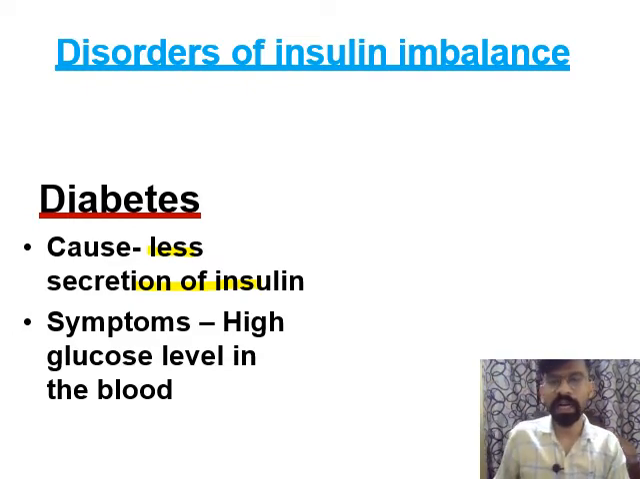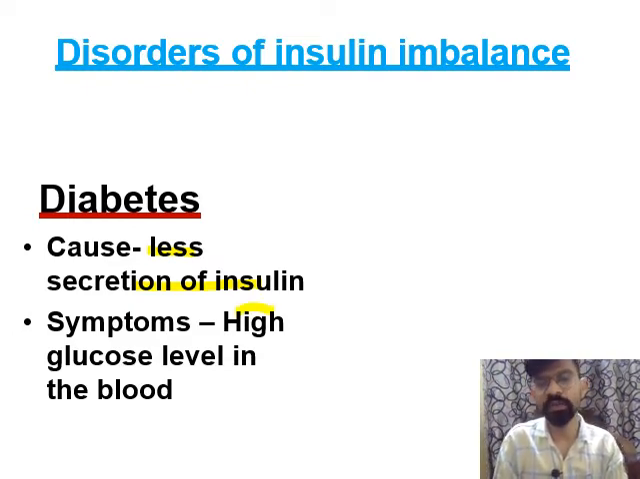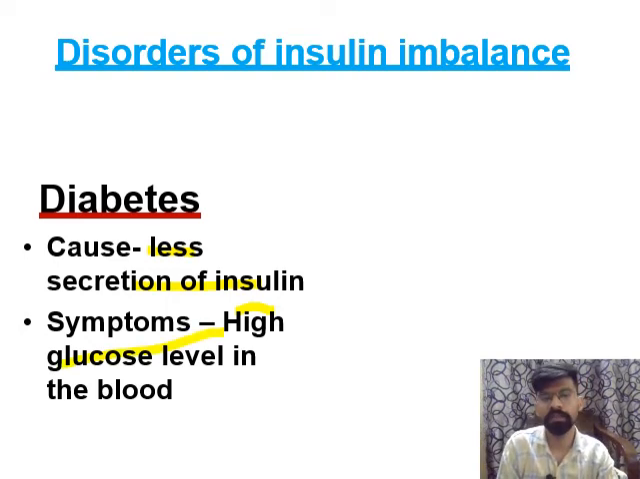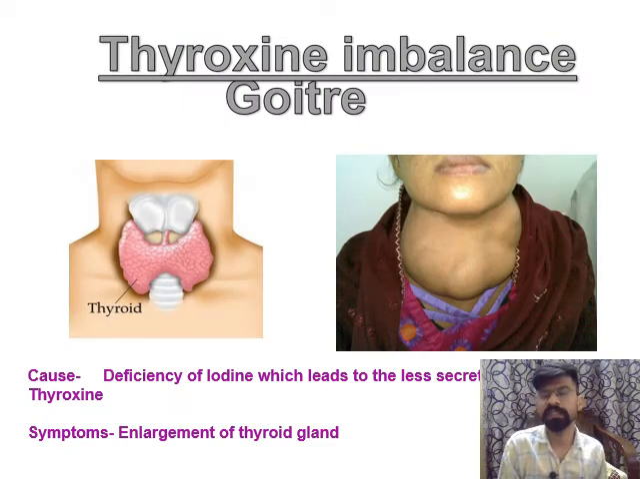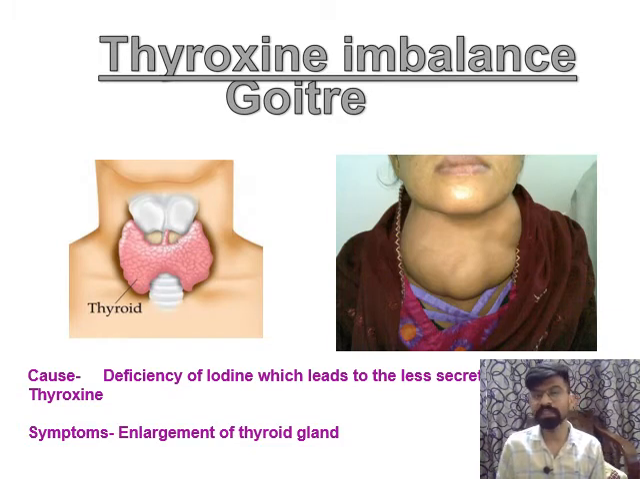So the symptom is high glucose level in the blood. Next, this is thyroxine imbalance. Thyroxine is a hormone released by the thyroid. Sometimes if there is thyroid hormone imbalance, then it will create a disease known as goiter.